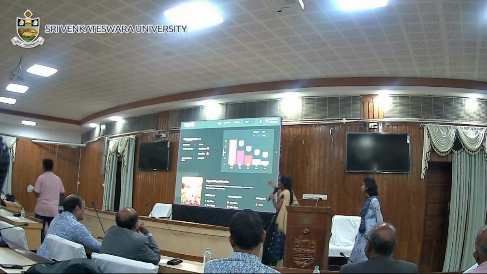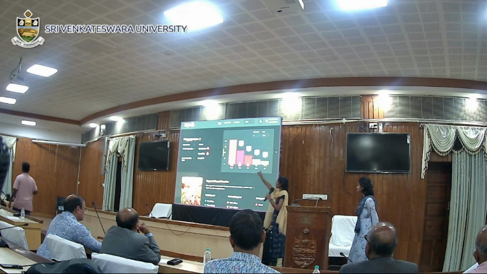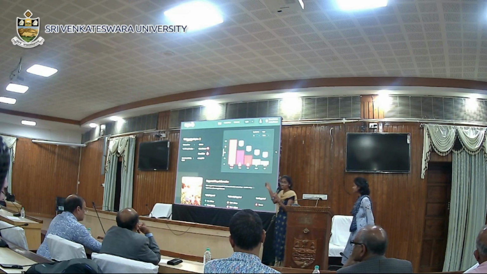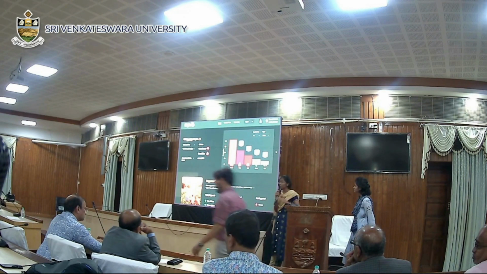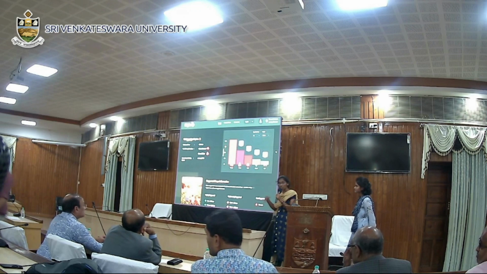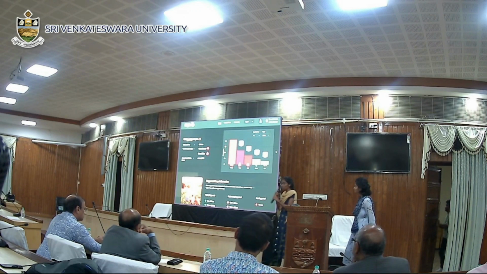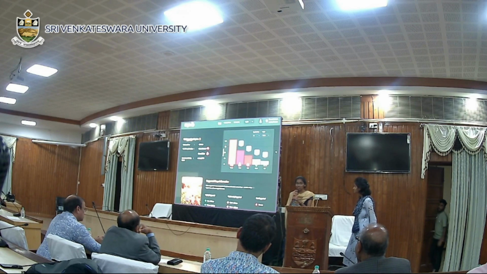By this graph, farmers can understand that tomato production is already there. By seeing this, a farmer can understand how much land is available to cultivate and how many farmers are already cultivating the same crops. Through our platform, we can advise the farmers.